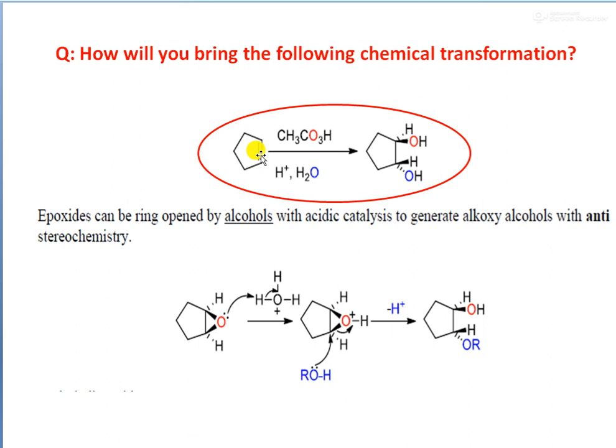Okay, and in the next step, we try acid hydrolysis.